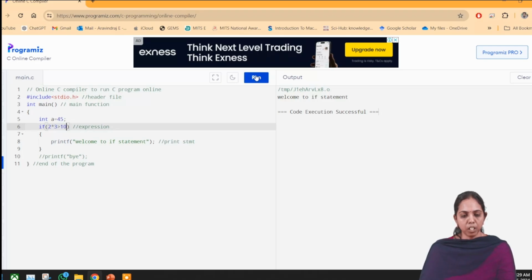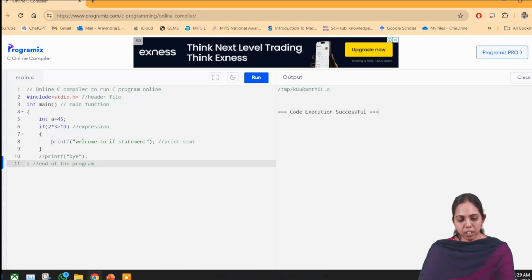So what will it evaluate now? 2 into 3 is 6, 6 greater than 10. It was false, because now we can see what the output is: nothing will be given as output. So it will indicate the condition was false. So it will come out of the program.